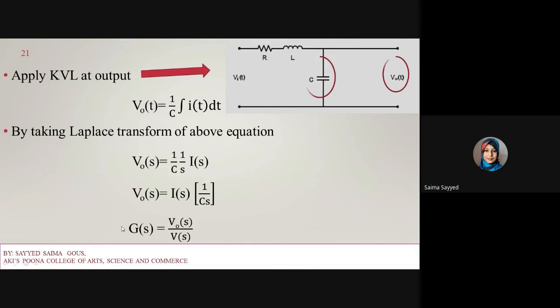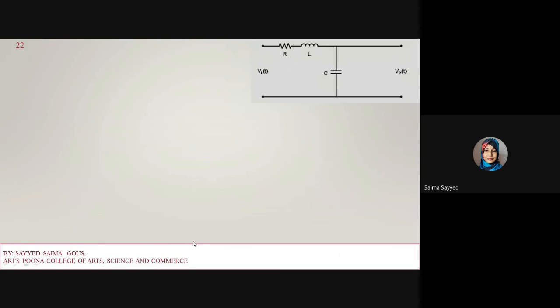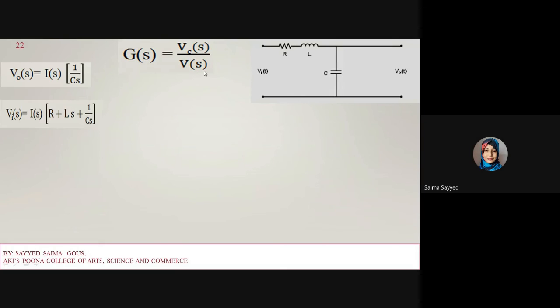Now this is my transfer function, Laplace transformation of output upon Laplace transformation of input signal. So substitute V out of s and Vi of s in this equation.